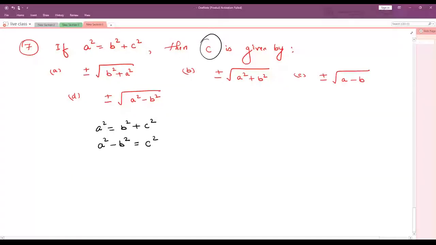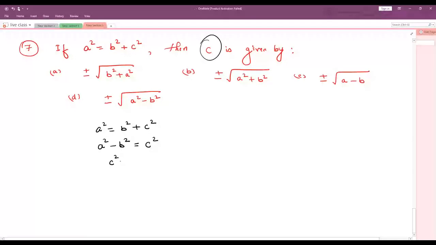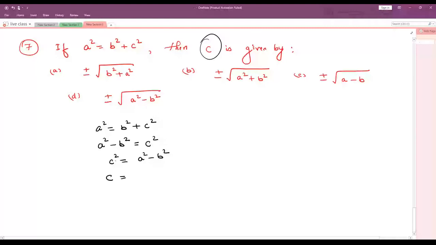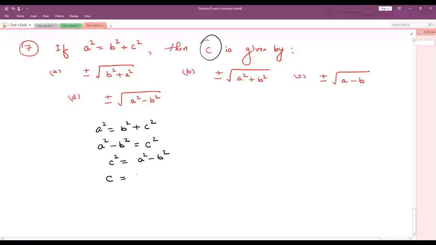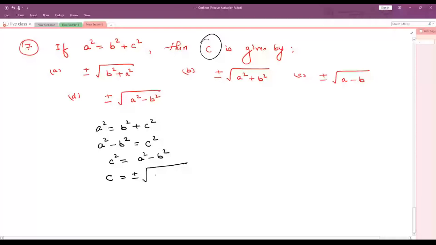So a square plus b square comes this side, it becomes minus b square is equals to c square. Now I want only c. So let me say c square is equals to a square minus b square. We want c. C is equals to, square comes this side, it becomes plus or minus square root of a square minus b square. So what is the correct answer? Option D, plus or minus root of a square minus b square. Any doubt?